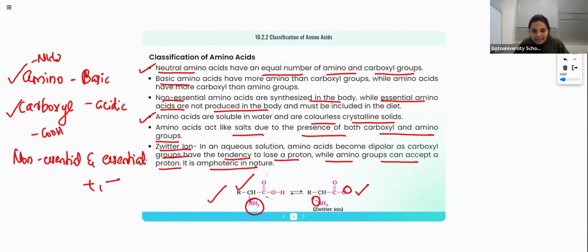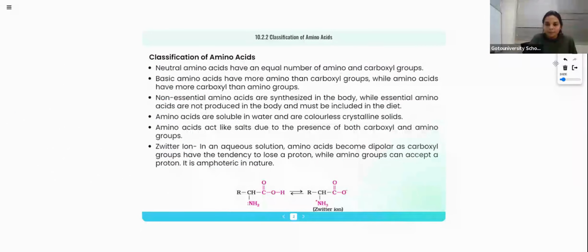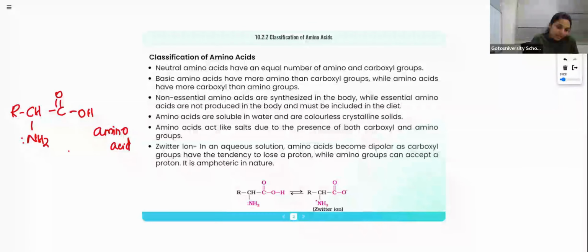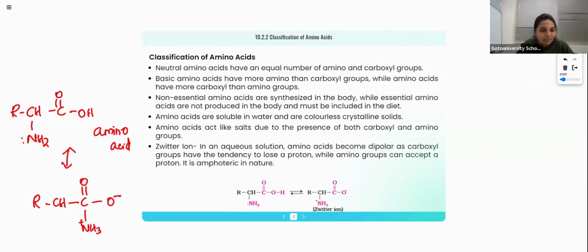Means this hydrogen, I will draw here. See, normally this is the compound: R, CH, NH2. There is a lone pair of electrons on nitrogen as usual. C double bond O, OH. This is a normal amino acid, right? How does it exist in zwitterionic form? R, CH, C double bond O minus, NH3 plus. How is this form converting into this?